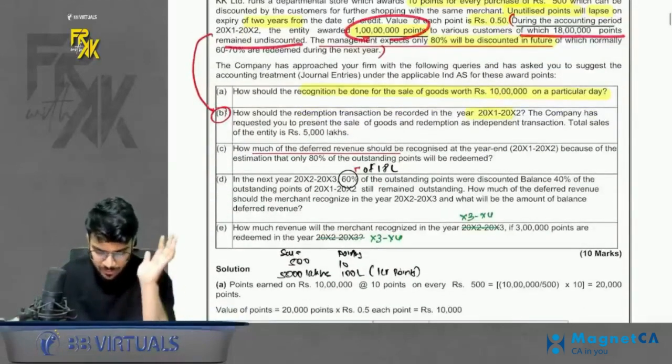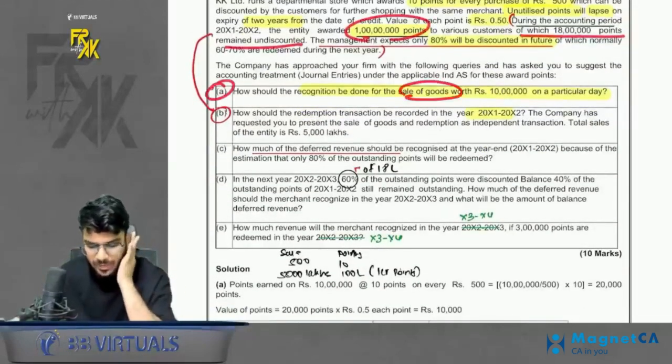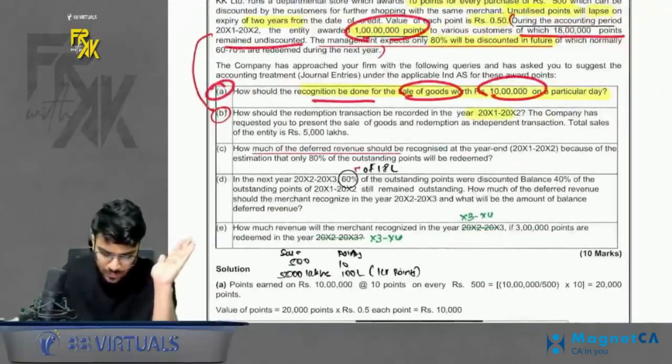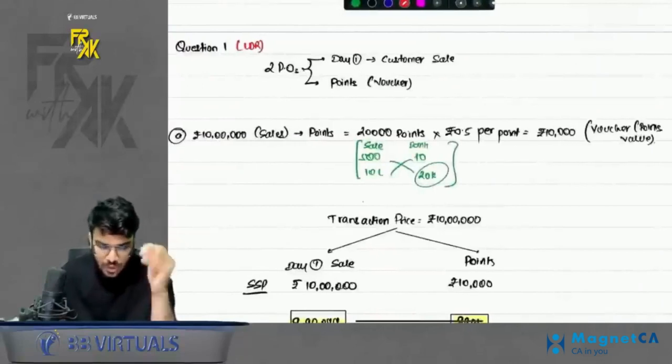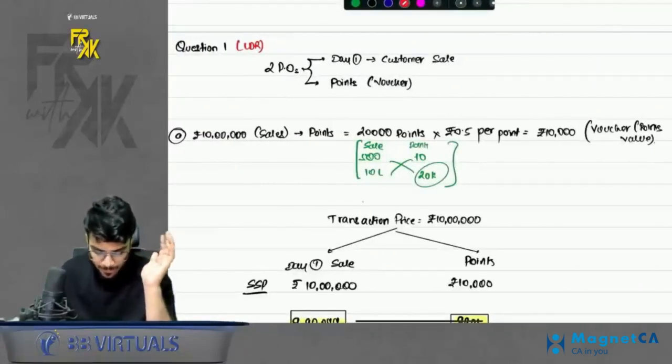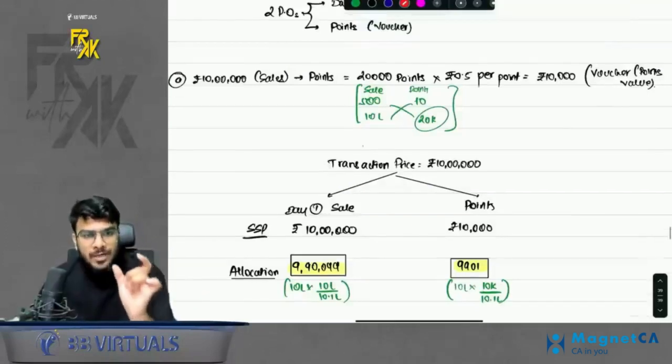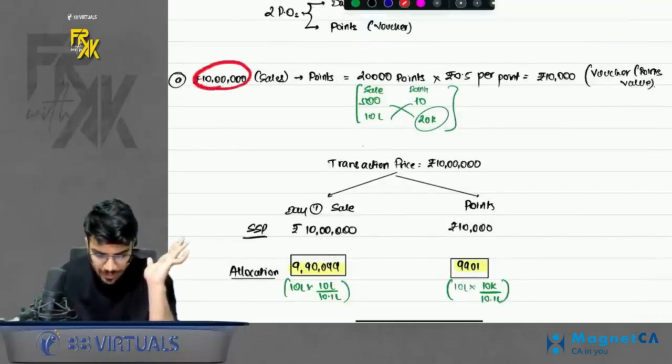Now what to do with this? I will revise. The first part is, assume that a 10 lakh sale was happening. This first part is not linked to the 1 crore points. So this is a mutually exclusive part. If a sale of 10 lakhs is happening, first of all try to compute how many points you must have given. So for a 10 lakh sale, how many points do you give?